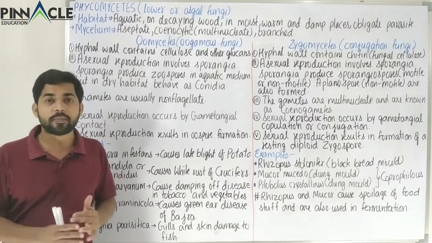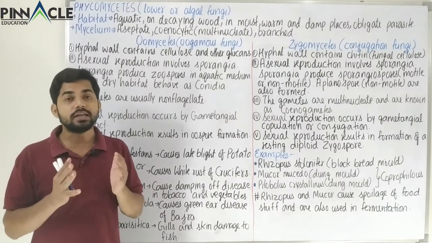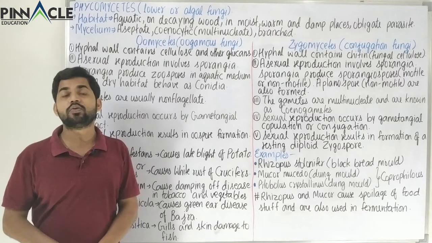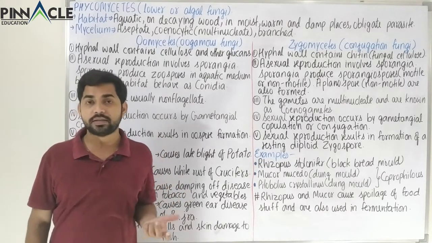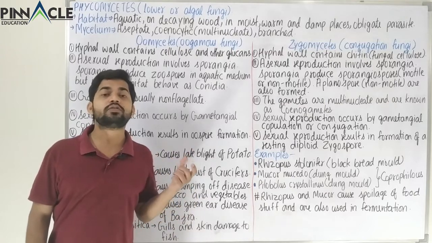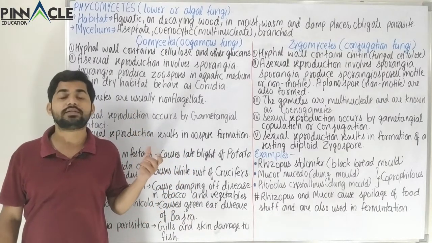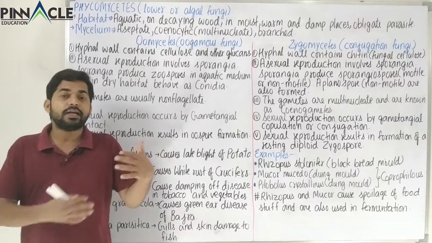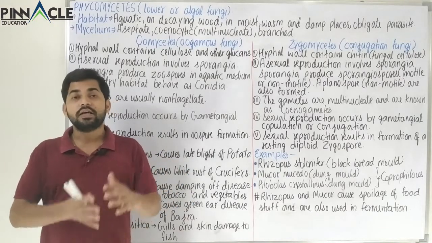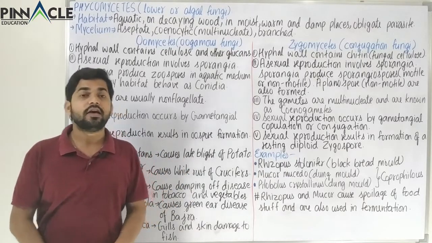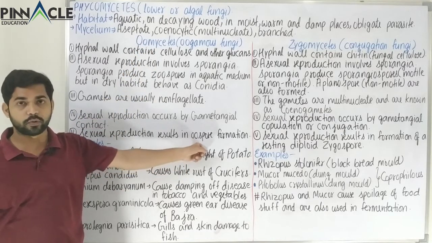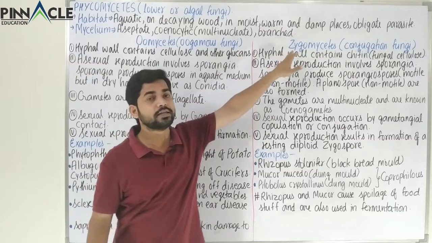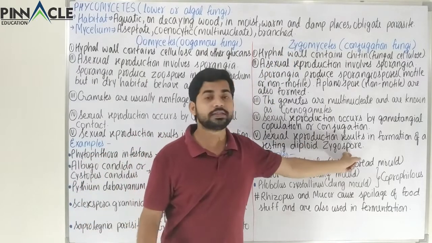Now in Phycomycetes, we have to study two more categories, and those are called Oomycetes and also the Zygomycetes. The name depends on the spore that is formed in that case. For example, in Oomycetes we have the formation of oospore, but in Zygomycetes we have the formation of zygospore.